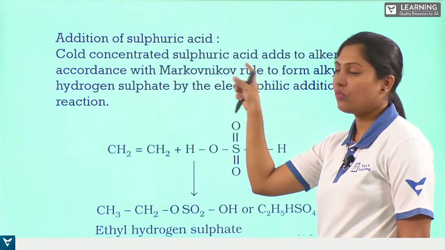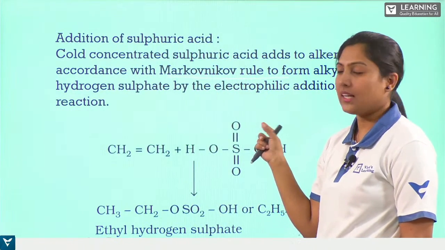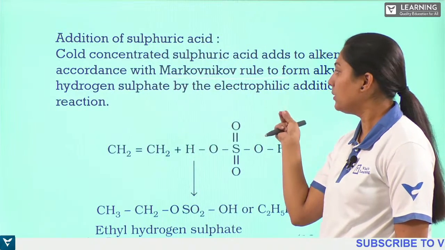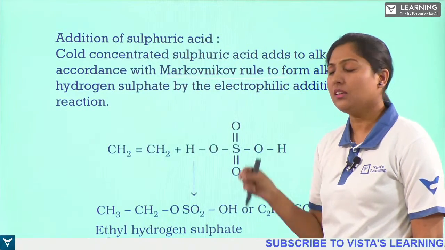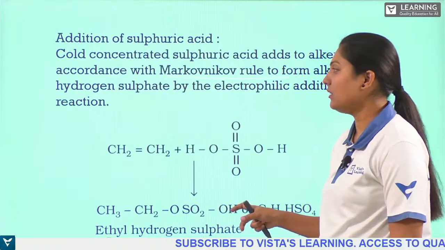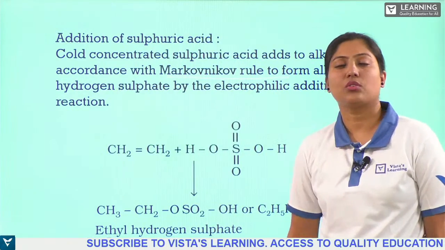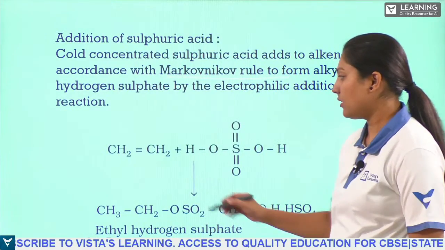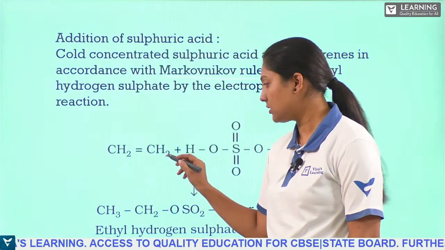In sulfuric acid we have hydrogen sulfate. That hydrogen sulfate will be added to the double bond, giving an addition of that electrophile to the double bond. So here you can see CH2 double bond CH2.